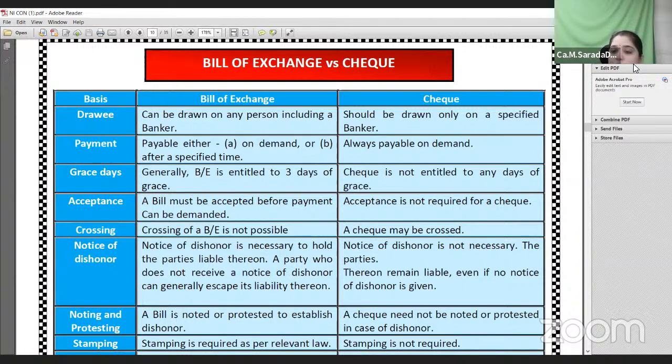In case of a bill of exchange, before making payment, acceptance is necessary from the drawee, but in case of a check, there is no such specific acceptance. So these are a few.